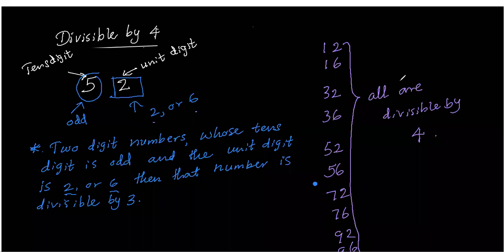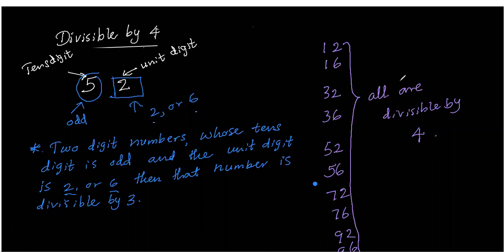Did you finish, teacher? No, teacher. Do you want to write those numbers? 12, 16, 32? Yes, those numbers. And 1, 1, 3, 3, 5, 5, 7, 7, 9, 9. 2, 6, 2, 6, 2, 6, 2, 6.